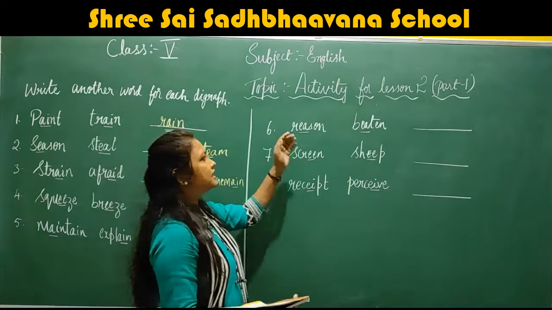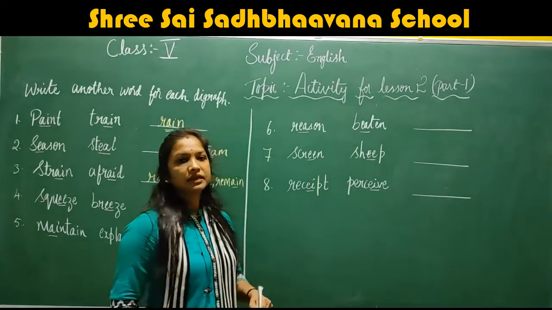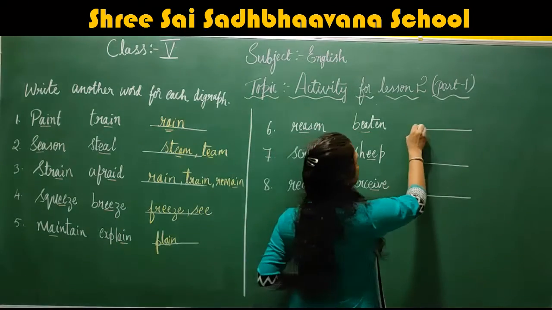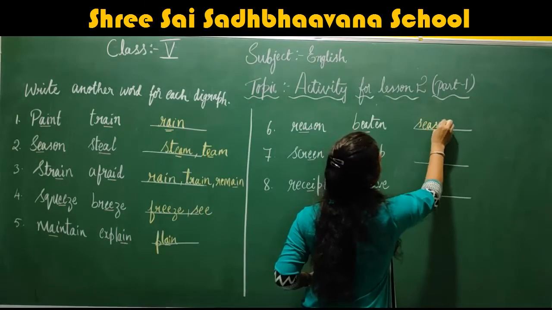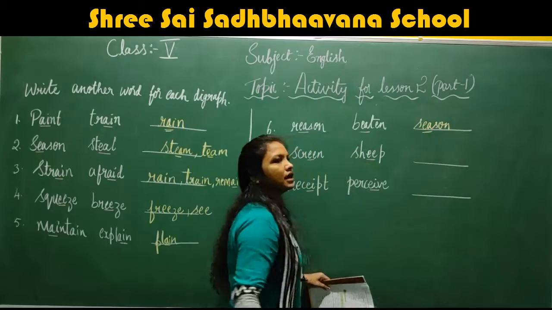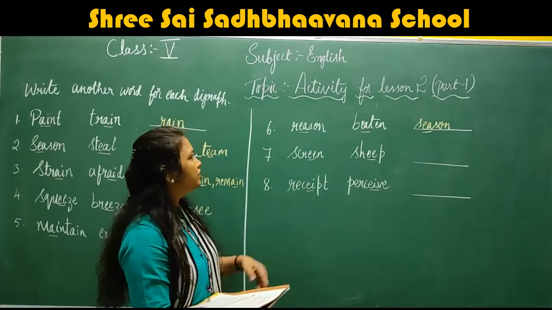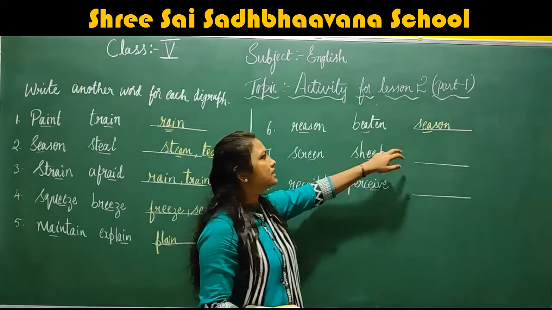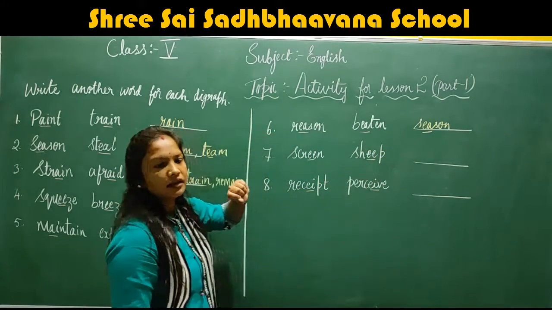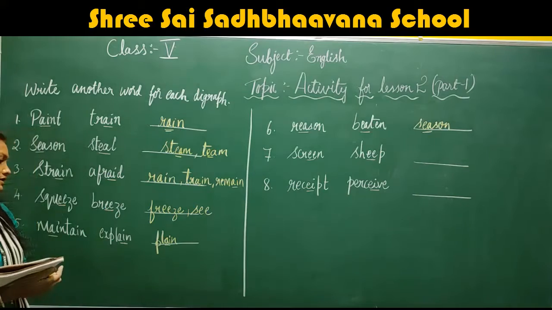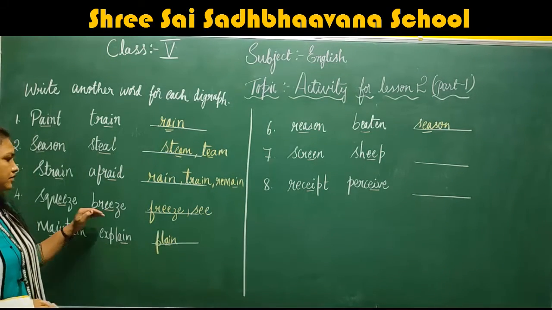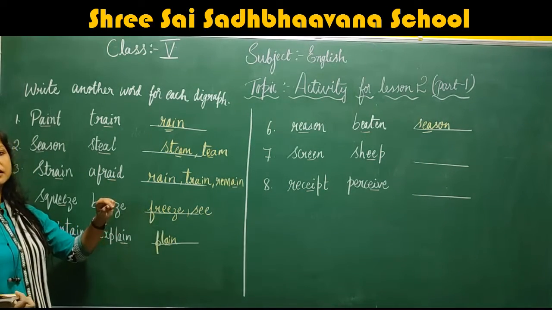Now next, reason, beaten. Next would be season, E-A-S-O-N, EA sound. Here also reason, beaten, season. Plain, explain, breeze, freeze.